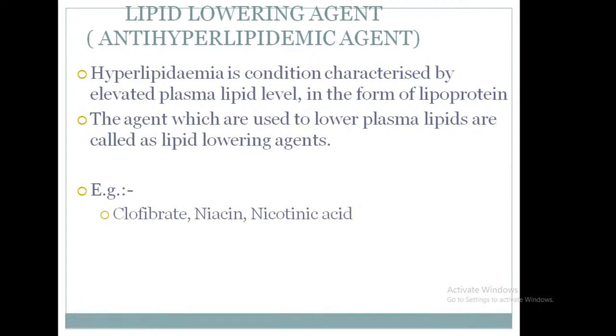Next under the cardiovascular drugs, lipid lowering agents, also known as anti-hyperlipidemic agents. So what is hyperlipidemia? Hyperlipidemia is a condition characterized by elevated plasma lipid levels in the form of lipoprotein. The agents which are used to lower plasma lipids are called lipid lowering agents or anti-hyperlipidemic agents. Examples: clofibrate, niacin and nicotinic acid.